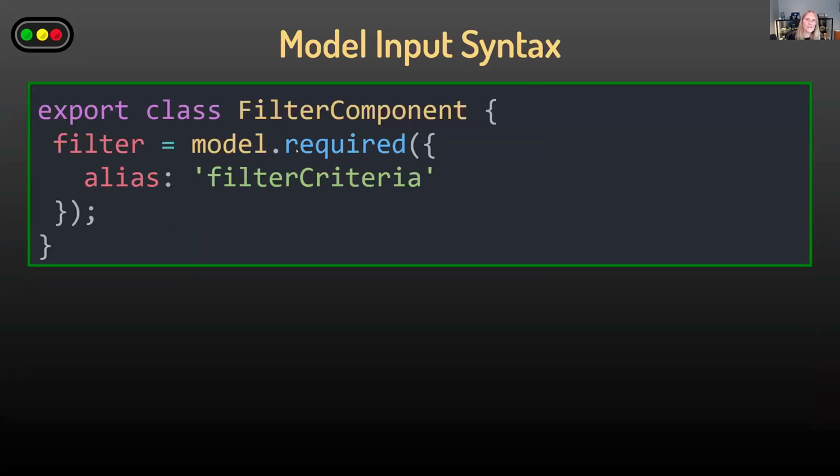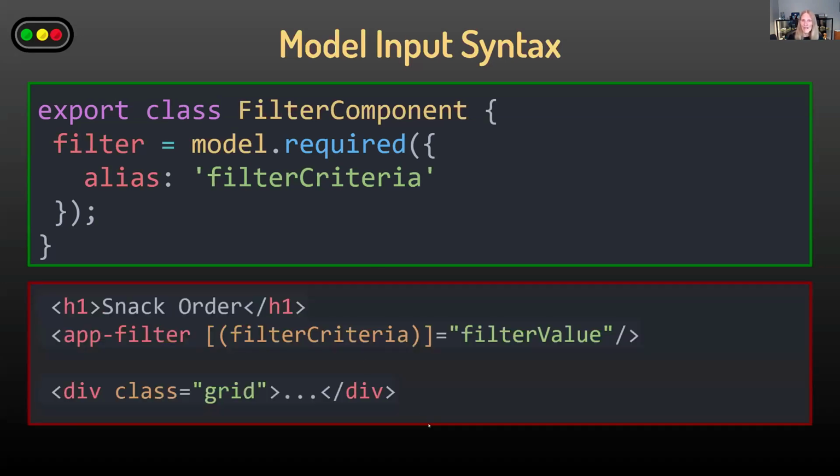So the syntax for this, it does have an option to be required, and it does have an alias. It does not have a transform feature, and that sort of makes sense because if it came in and transformed, then it would be changed, and then it would be modifying the other one, which would then notify it was changed, and you could get into a circular issue there. So here again, if I use an alias, I bind to the alias in the parent to the child.